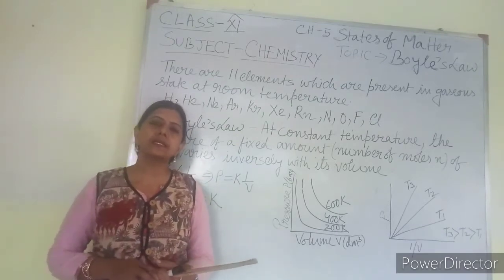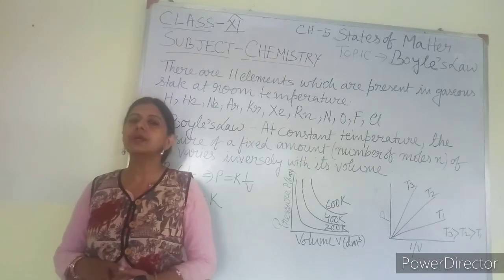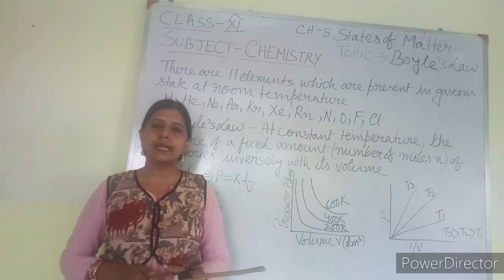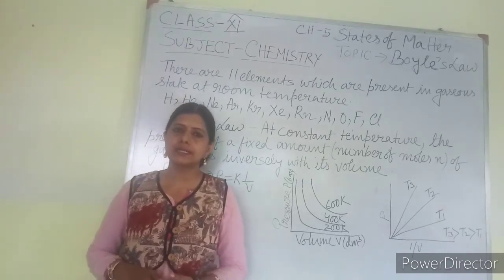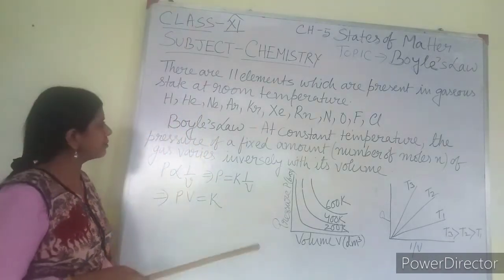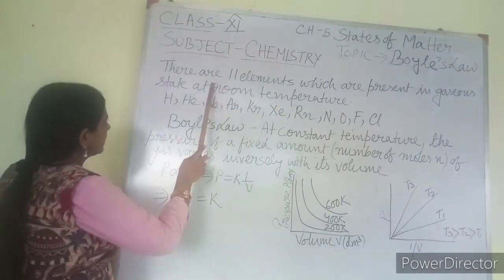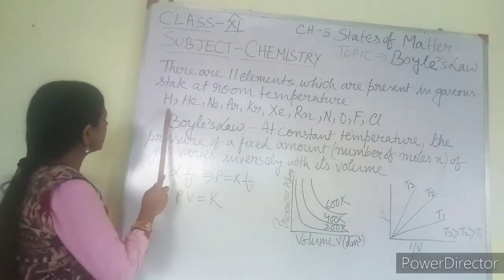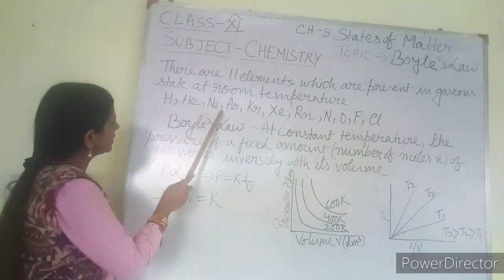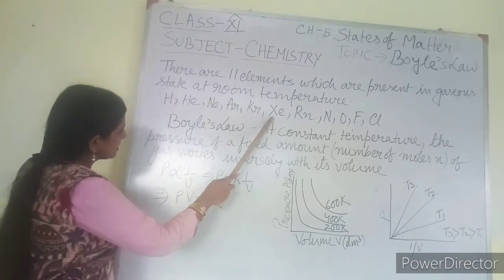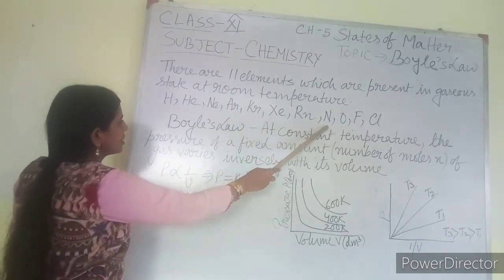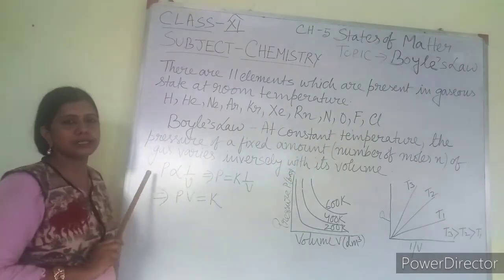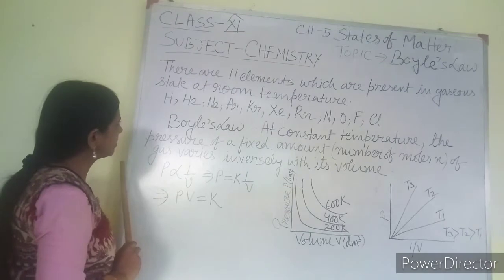Before going to the gas laws, you should first know how many elements are present in the gaseous state at room temperature. There are a total of 11 elements present in the gaseous state at room temperature. I have written the names. The elements are hydrogen, helium, neon, argon, krypton, xenon, radon, nitrogen, oxygen, fluorine and chlorine.